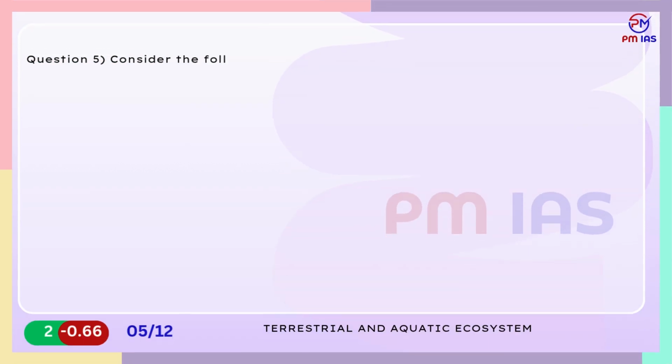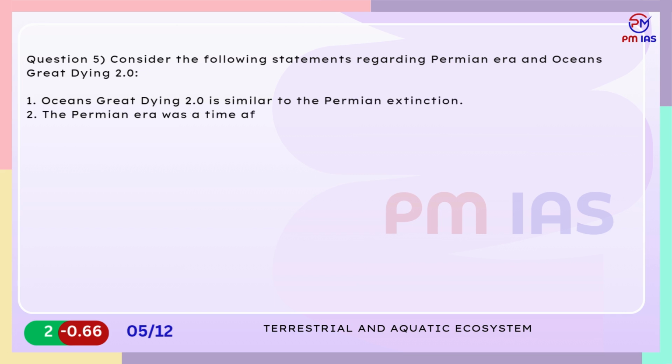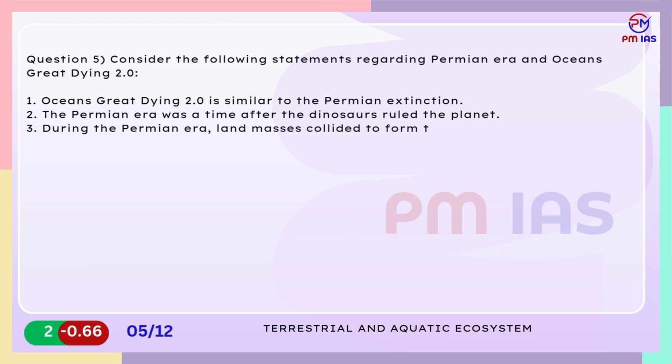Question 5. Consider the following statements regarding Permian era and oceans dying 2.0. 1. Oceans dying 2.0 is similar to the Permian extinction. 2. The Permian era was a time after the dinosaurs ruled the planet. 3. During the Permian era, land masses collided to form the supercontinent Pangaea. Which of the statements given above are correct?